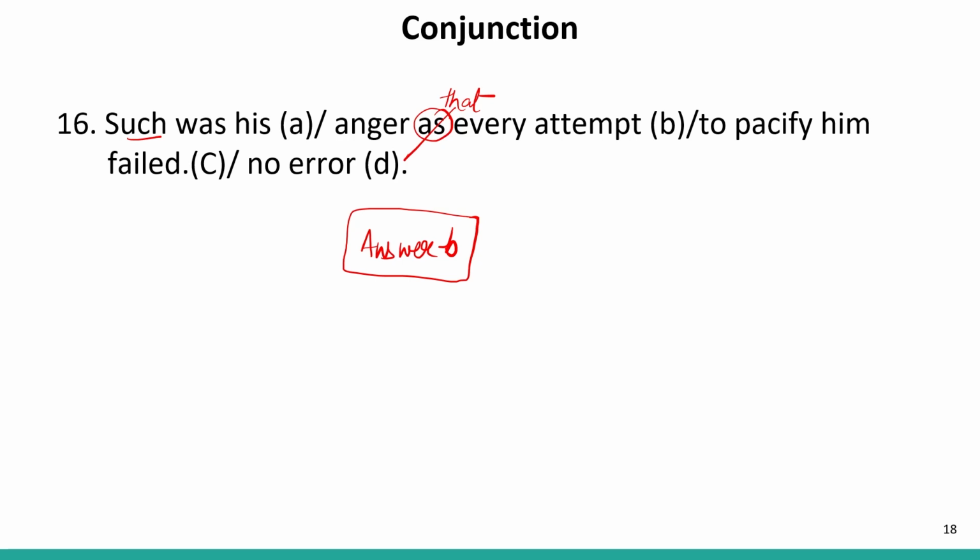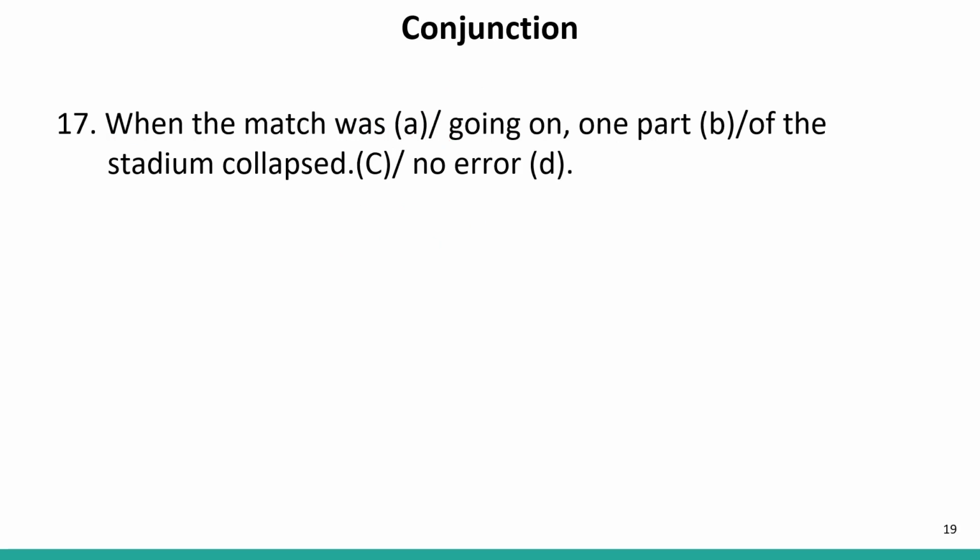Now, let us move to the next sentence. When the match was going on, one part of the stadium collapsed because the event was going on. So, when should be replaced with while. So, our answer is A.